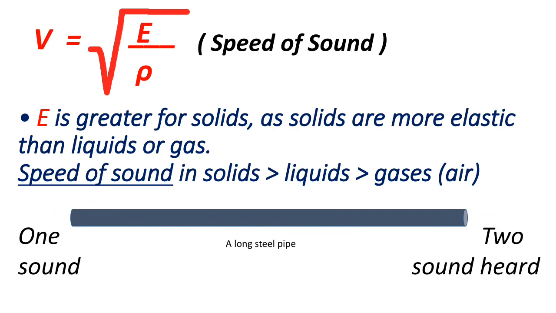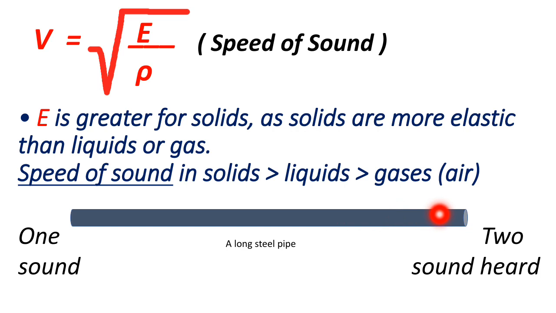Why? Because the first sound comes with the steel, with the body of the steel, that is the first sound is traveled through the metal, that is through the solid, and we know that the speed of sound is faster in solid medium. So first we will hear the sound that comes from the body of the solid, and later the second sound is heard.